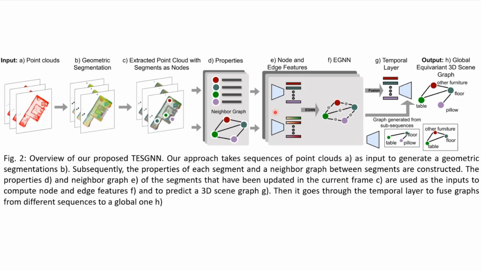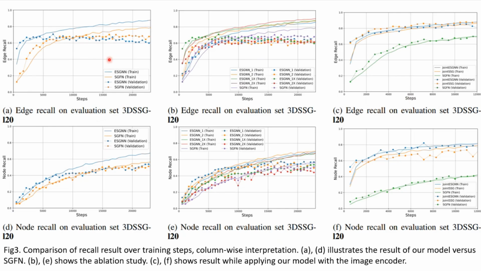Our framework is given in the figure on the screen right now. We take the point cloud and feed it through geometric segmentation. Given that result, we use it to initialize our first graph. Then we do message passing through the ESGNN layers to get the vector representation. After that, we feed it into the decoder to get the graph for each frame. Then, given the different graphs from different frames, we fuse them together through the temporal layer to get a global scene graph.